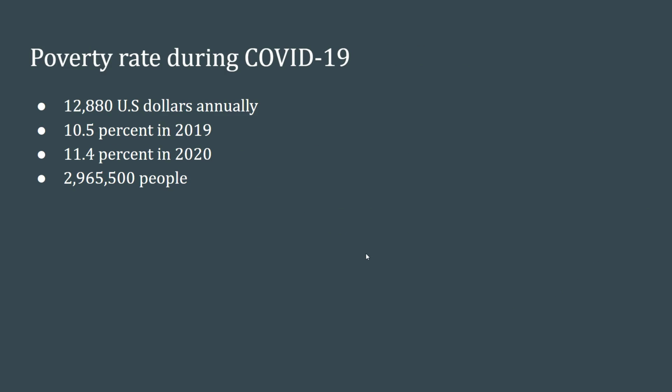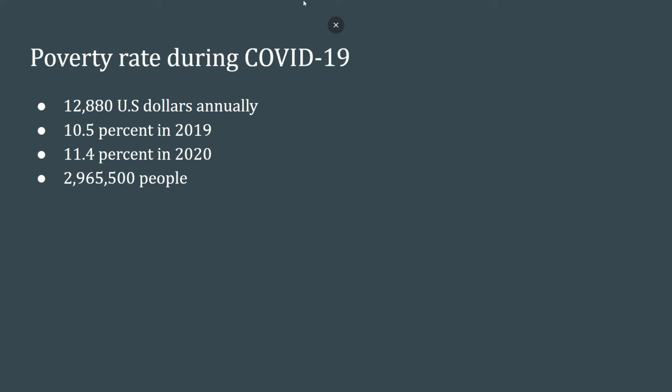Poverty rate during COVID-19. The poverty rate is one way COVID has affected the world besides the actual disease. This is the effect on the economy. First of all, what is considered poverty in America? In America, poverty is considered someone who makes less than or equal to $12,880 annually. In 2019, when schools and businesses were still open, there was a 10.5% poverty rate. One year later, during the pandemic, when small businesses had to file for bankruptcy and large corporations had to let many people go, the poverty rate rose to 11.4%.